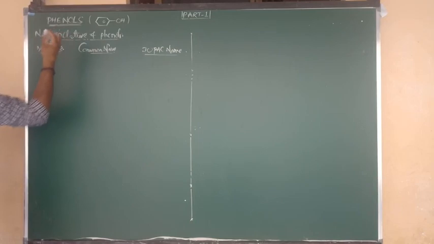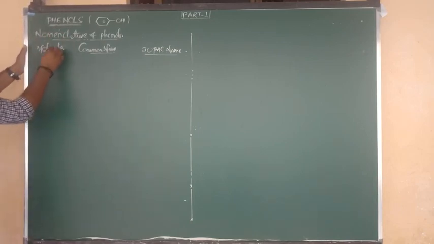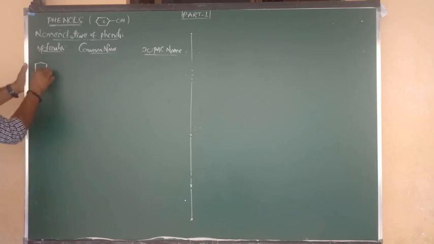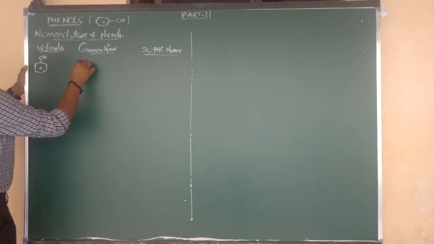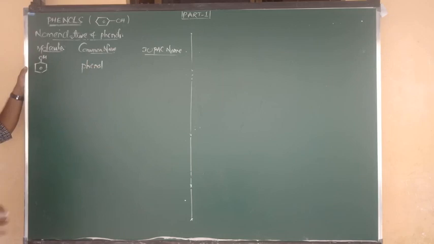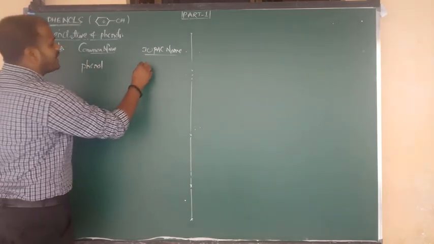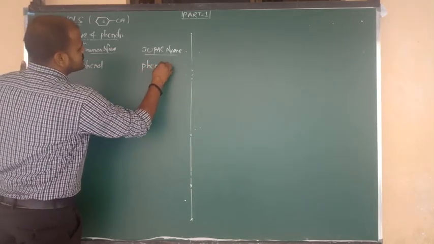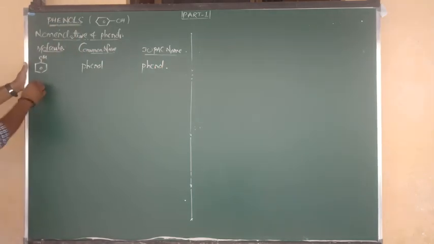Okay, first of all, the molecule or compound. The compound is benzene bonded to OH. For this, the common name and IUPAC name, both we can pronounce in the same way. That is nothing but phenol. Right, next one, again I am going to draw the structure of phenol, that means benzene bonded to OH.